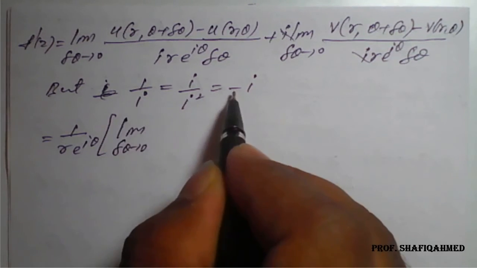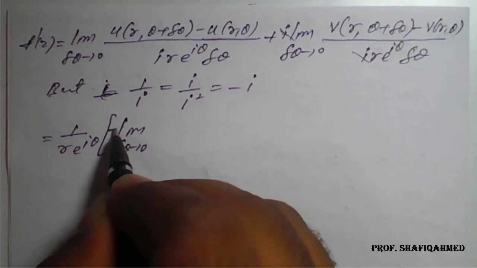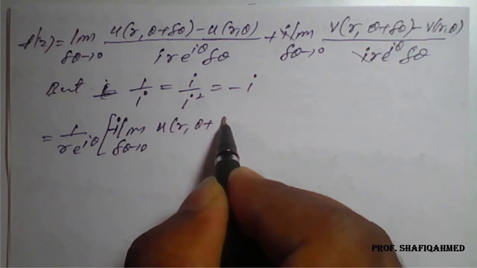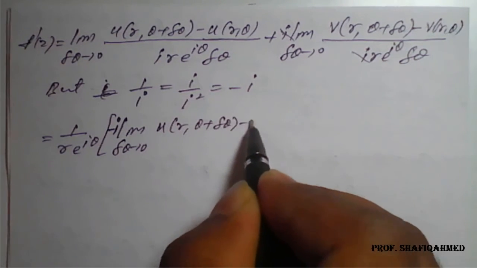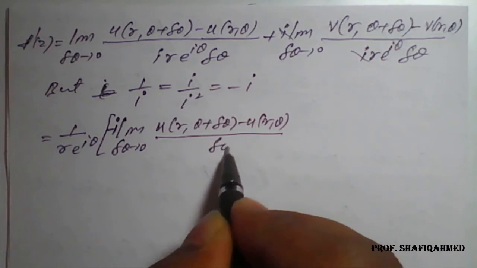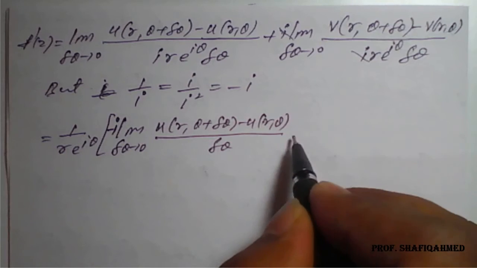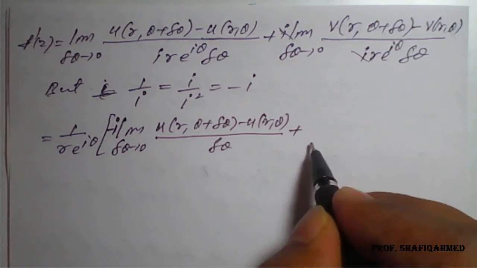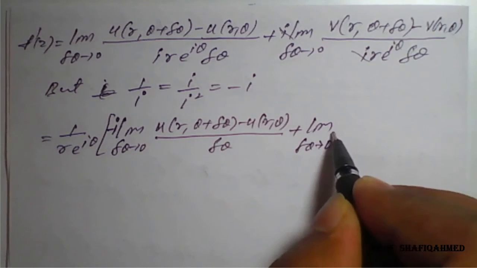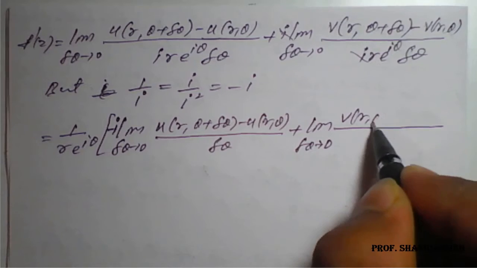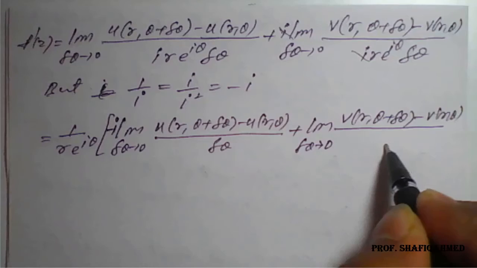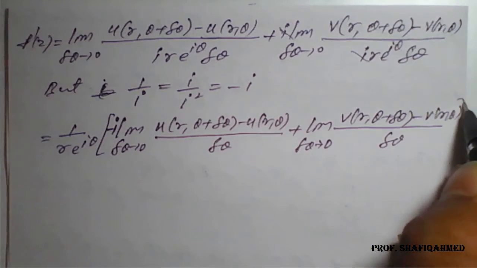This 1 upon i is nothing but minus i, so I will write here minus i before u of r comma theta plus delta theta minus u of r comma theta whole divided by only delta theta, because r e raised to i theta I had already taken out, plus limit delta theta tends to 0, v of r comma theta plus delta theta minus v of r comma theta divided by delta theta.